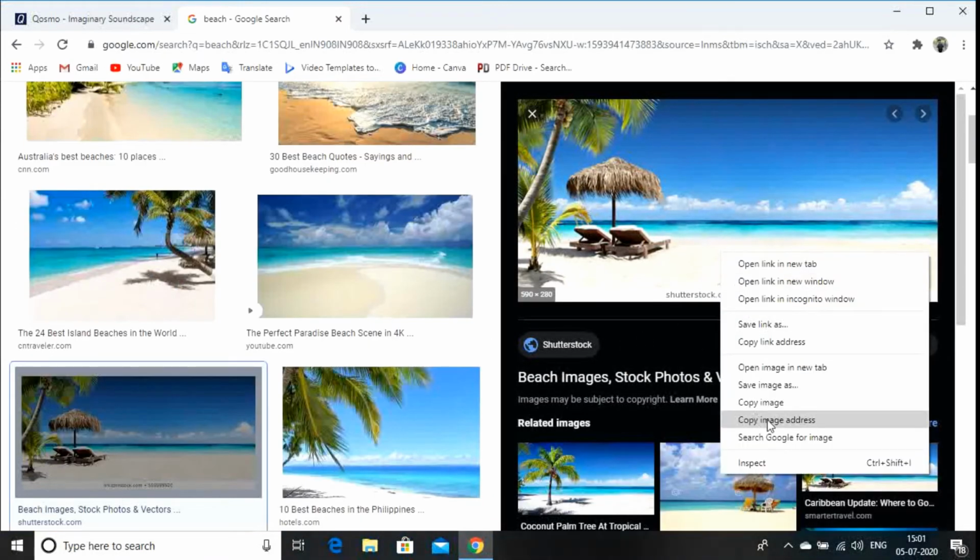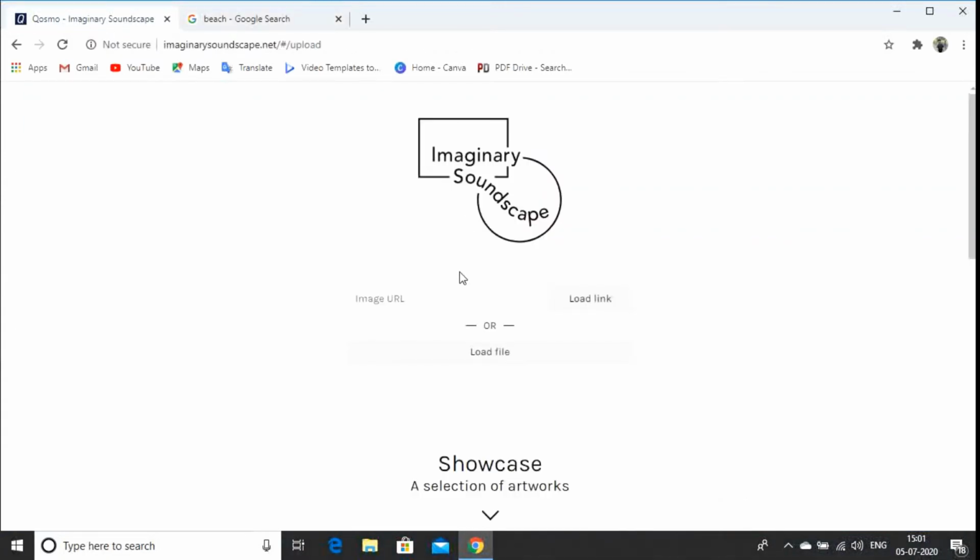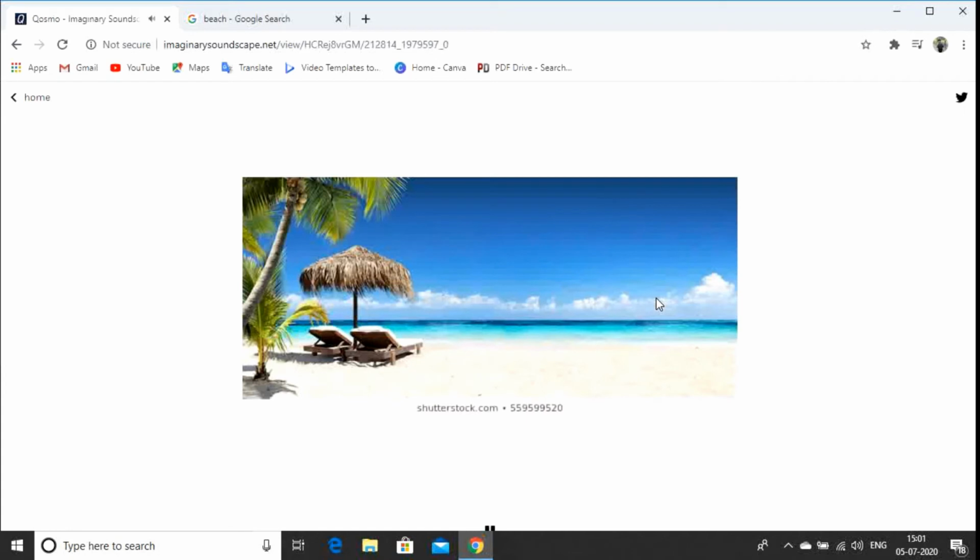I'm just gonna copy the image address here. I'm just gonna copy the image address of the beach image. Just gonna paste here. Here we go. I'm just gonna load the link here. Now it's saying one moment please. Okay, so it's loading the Qosmo. Okay, here we go. Just hear it.